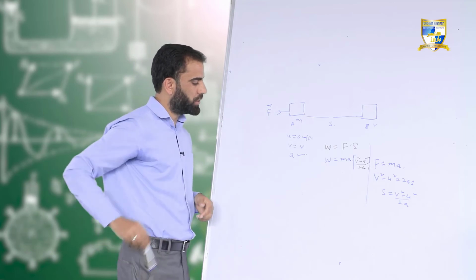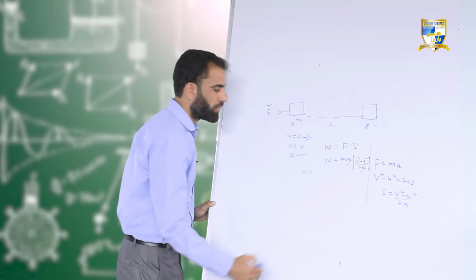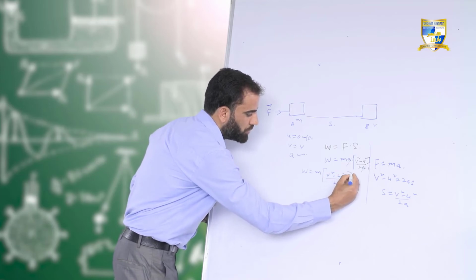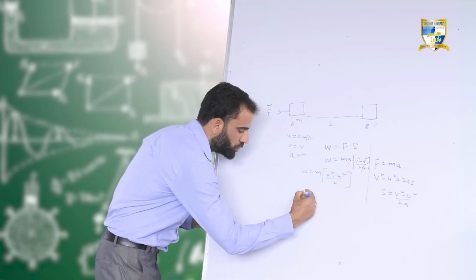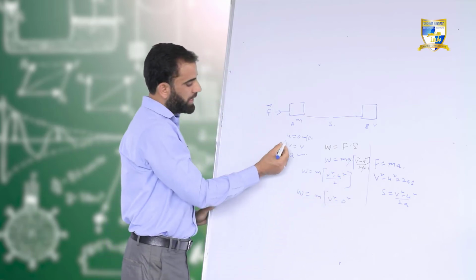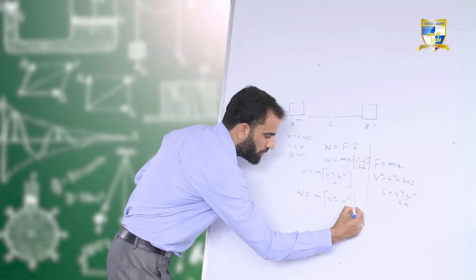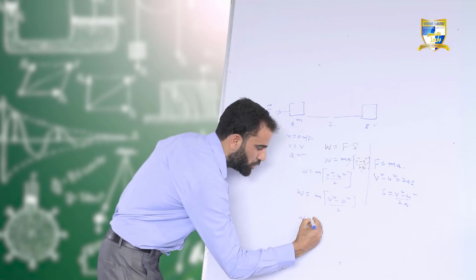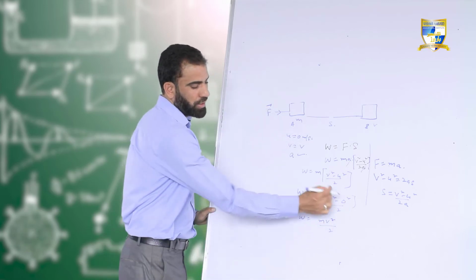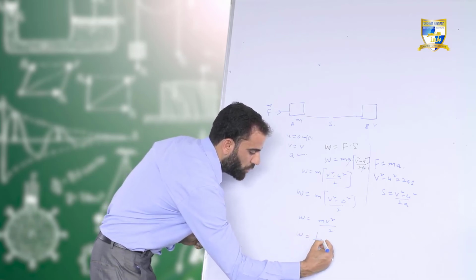So it will become like this. W equals, a will get cancelled out. What remains here? m times (v square minus u square) divided by 2. So W equals m times (v square minus 0 square) divided by 2. Why so? Because initially the body is at rest, so its initial velocity is 0. So W equals mv square divided by 2. Take 1 by 2 common.